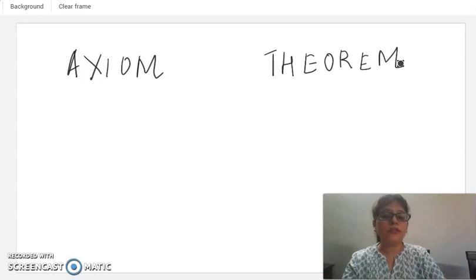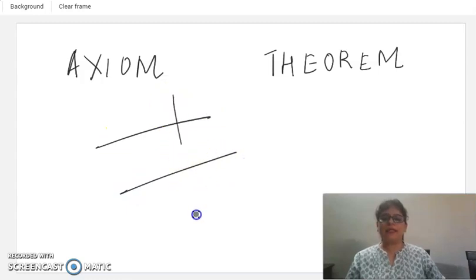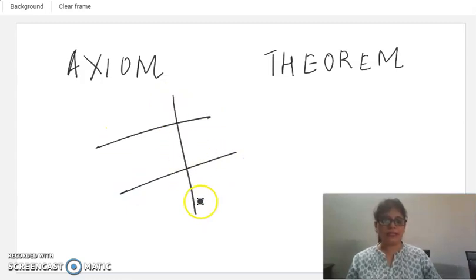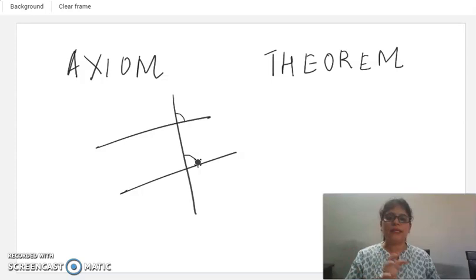So the most important axiom that we use in the chapter Lines and Angles is: if we have two parallel lines and a transversal intersecting them, then a pair of corresponding angles are equal. We have four sets of corresponding angles while the lines are intersecting, and all these sets are equal. This is what we adopt as an axiom, and on the basis of that we'll solve our theorems.